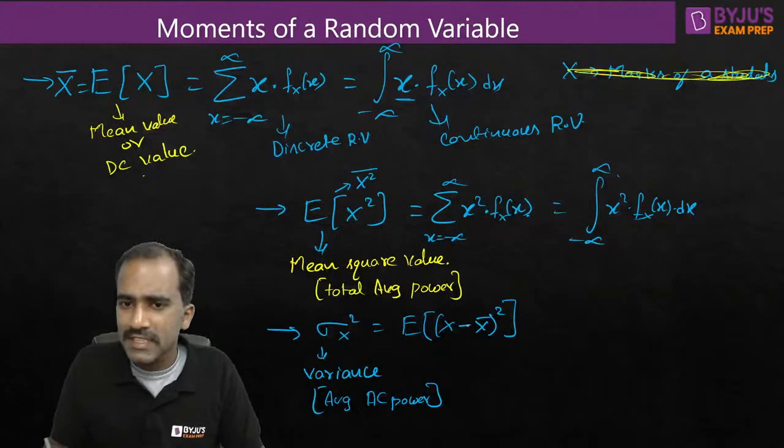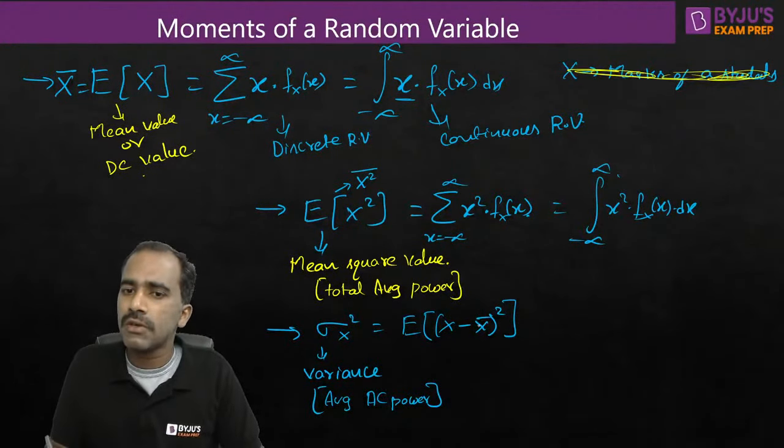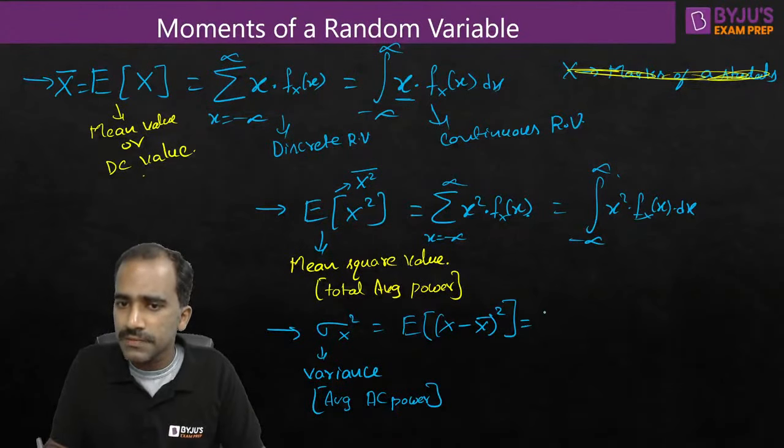So expectation of X minus X bar whole square means X bar is the mean value; subtract the mean value from the random variable, square it, and then average. You want to average this. So the definition is the integration of X minus X bar whole square. Different values of X minus X bar whole square are possible.